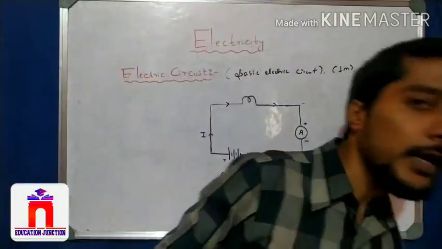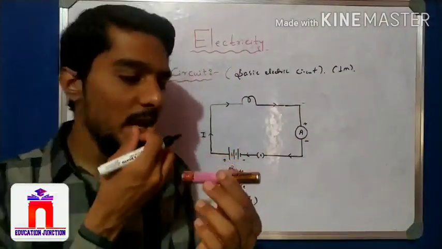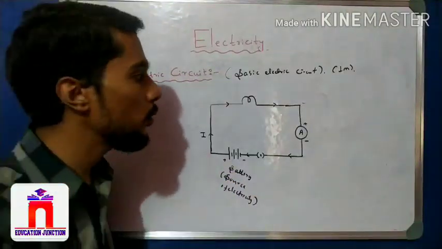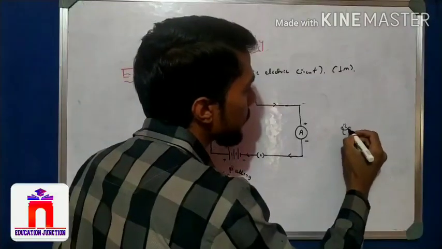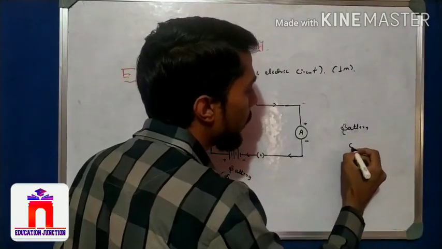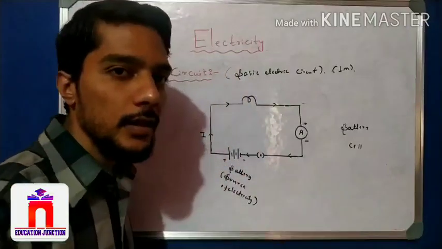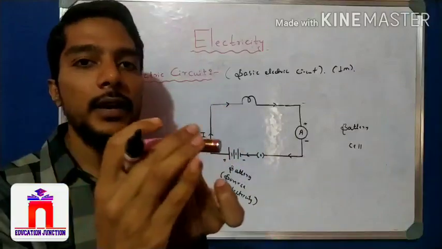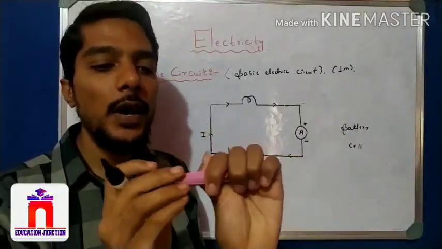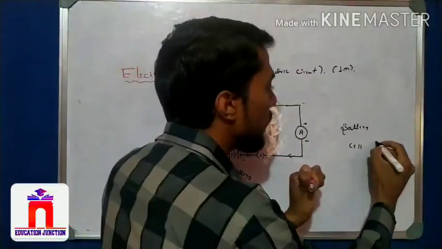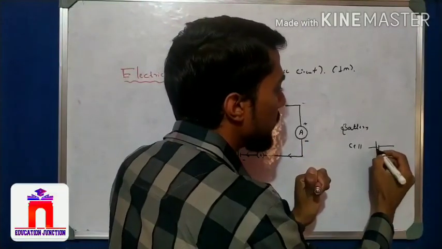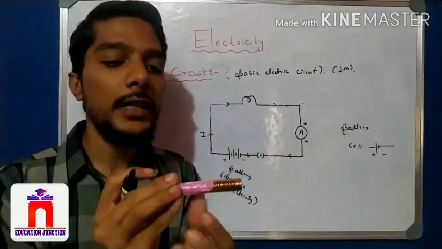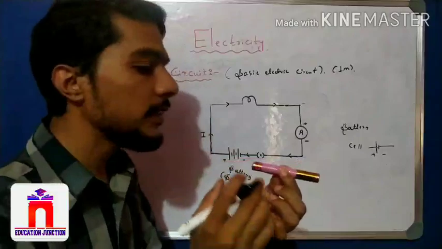Now I show you, this is the battery. There are two types of source in physics: one is a battery and one is a cell. There is a difference. See, the two pencil cells are joined together here. If I take only one pencil cell, this is a cell, and its symbol is only one plus and one minus. But a battery means two or more cells connected together. Here two cells are connected.